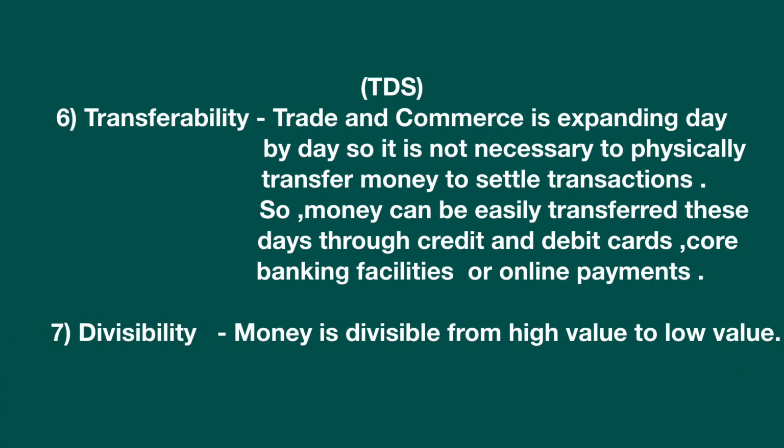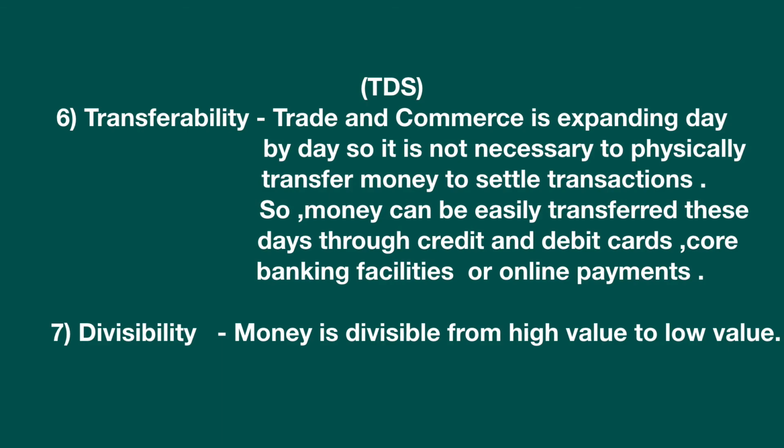The last 3 points is TDS. Number 1, transferability. Trade and commerce is expanding day by day, so it is not necessary to physically transfer money to settle transactions. So money can be easily transferred these days through credit and debit cards, core banking facilities, or online payments.